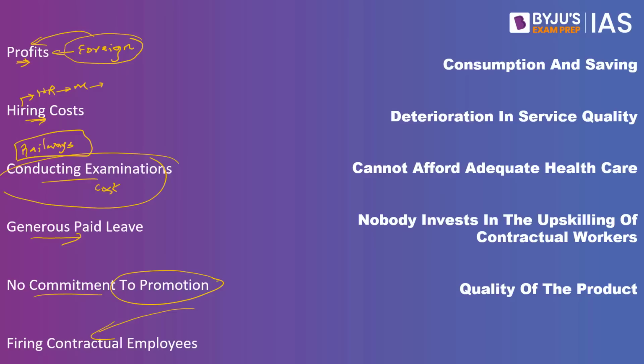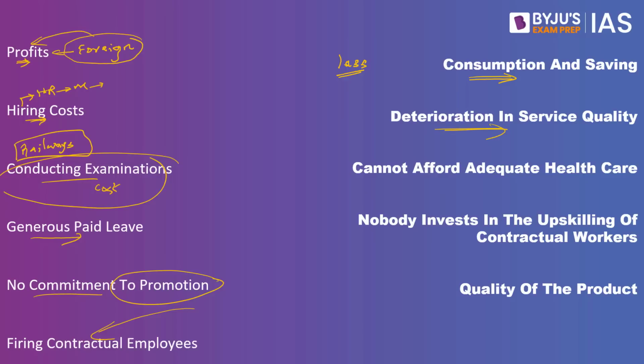Why? That is because, let's say for example, we have more contractual workers. The contractual workers will also be paid very less. In comparison to the permanent workers, these contractual workers will be paid very less. And as a result, what exactly happens? These people do not have enough money. When they do not have enough money, they won't be able to buy many things, and as a result, the economy will go slow. So consumption and saving for these contractual workers will be comparatively less. So it is not just them who are going to suffer, but because they are not actively participating in the economy, the economy suffers, says the author.